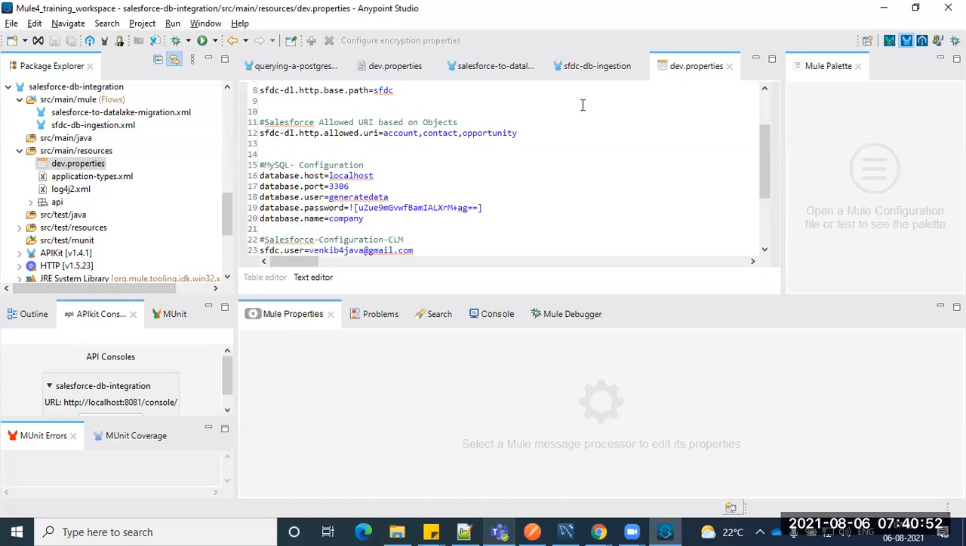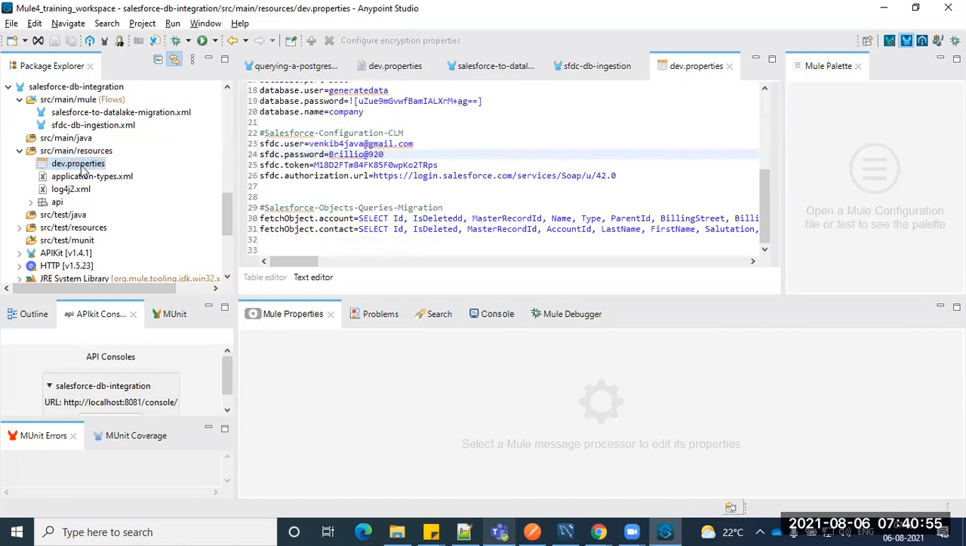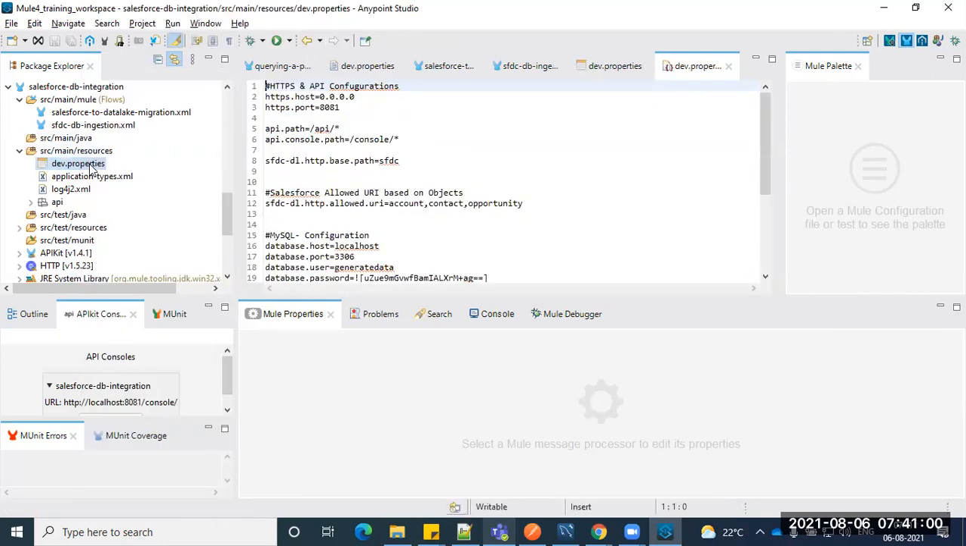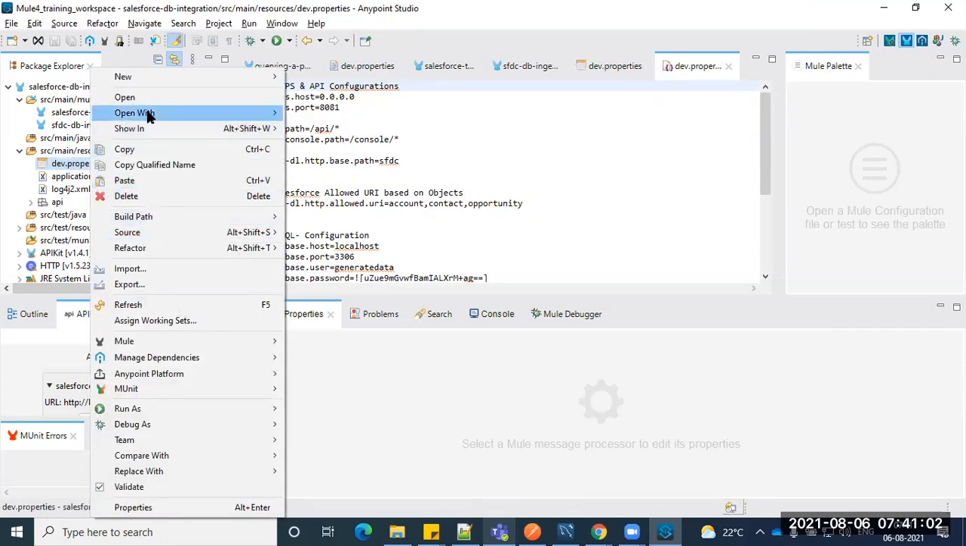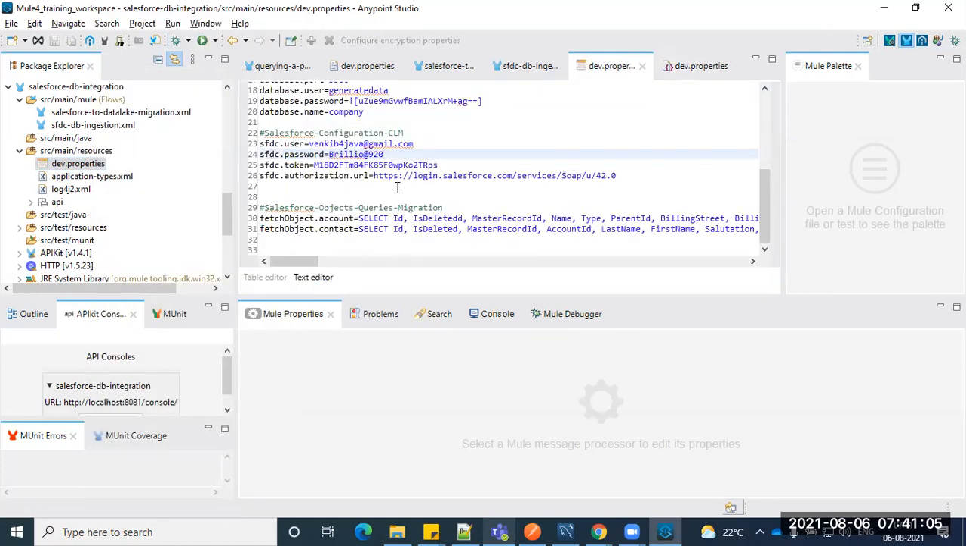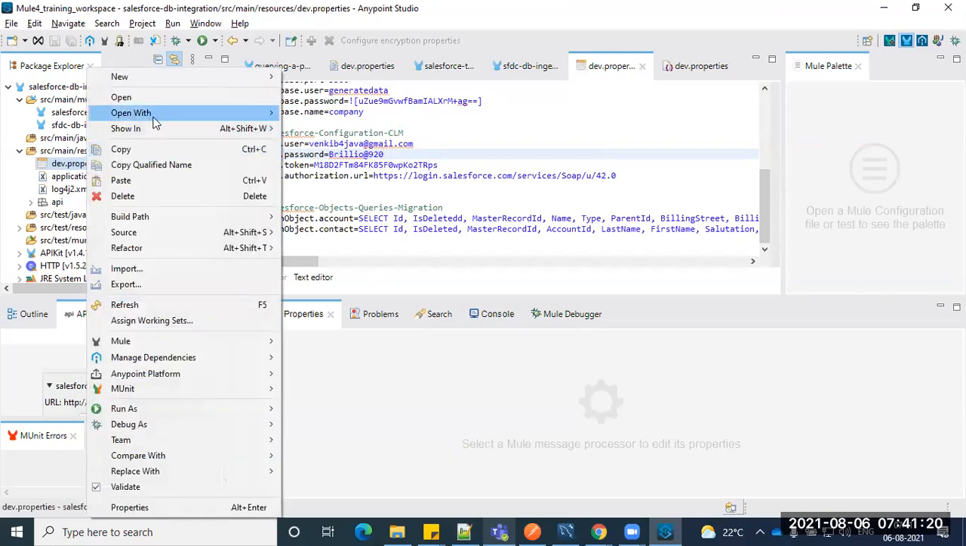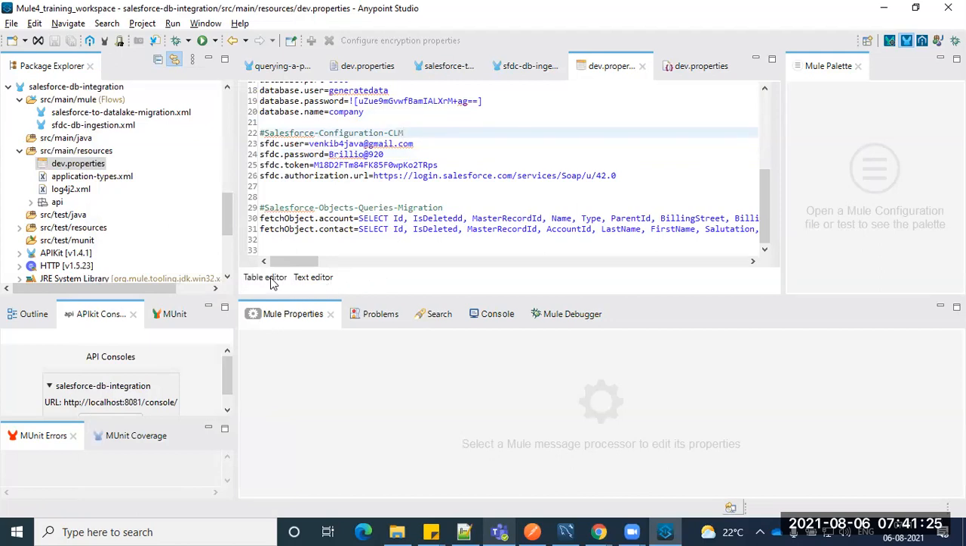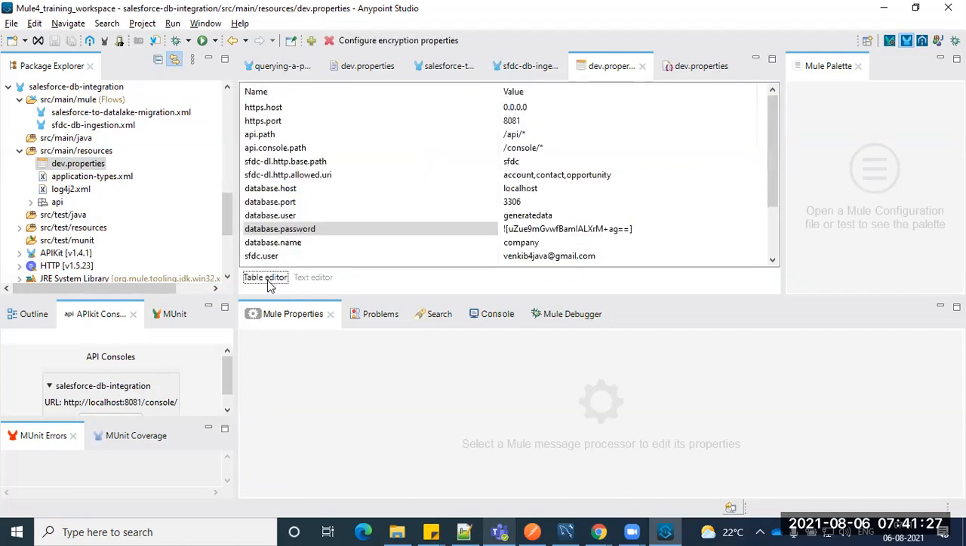I just use Open With, Mule Properties Editor. When you choose that, here at the bottom you can see the text editor and table editor. Hope you guys are following. Once you open it in the Mule Properties Editor, you can see the two tabs at the bottom, text editor and table editor.